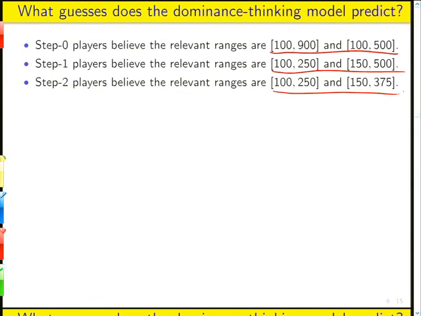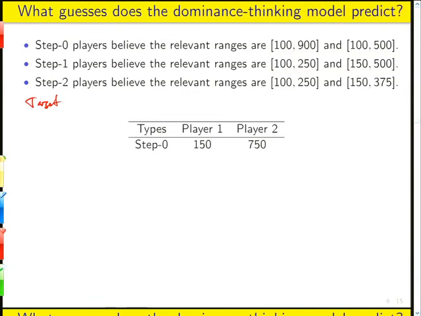All right, so what will a step 0 player do? Well, player 1, what were their targets again? Target 1 was 0.5, is that right? And target 2 was 1.5? Yes, that's right. So player 1 says, all right, player 2 is going to choose somewhere in there, and the average of 100 and 500 is 300, so I'm going to go 150. Player 2 is going to think the same thing between 100 and 900. The average is 500, and I'm going to multiply that by 1.5, and I'm going to get 750.